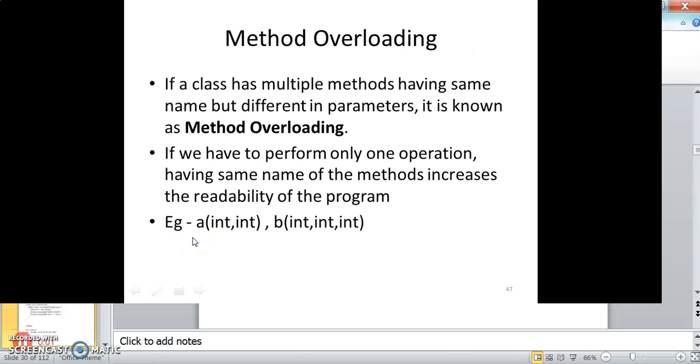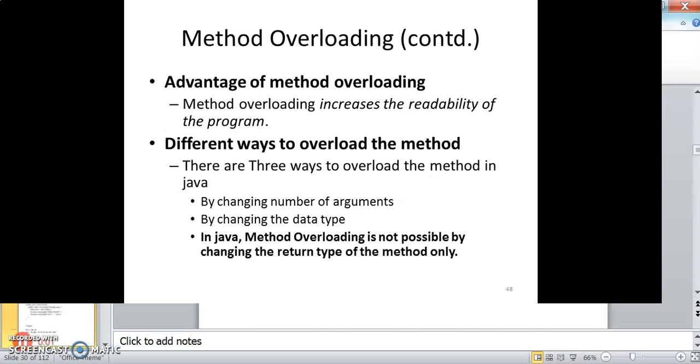Method overloading. If a class has multiple methods having the same name but different in parameters, it is known as method overloading. If we have to perform only one operation, having the same name for the method increases the readability of the program as well. So method overloading increases the readability of the program.